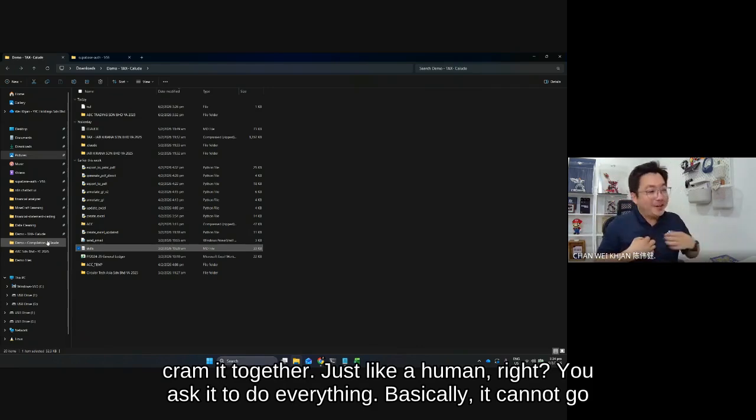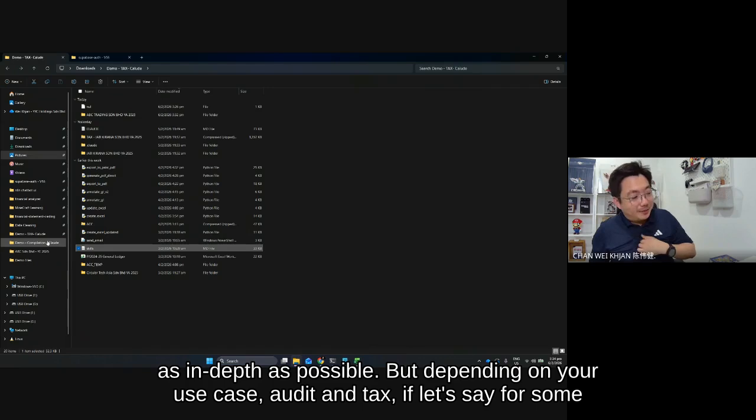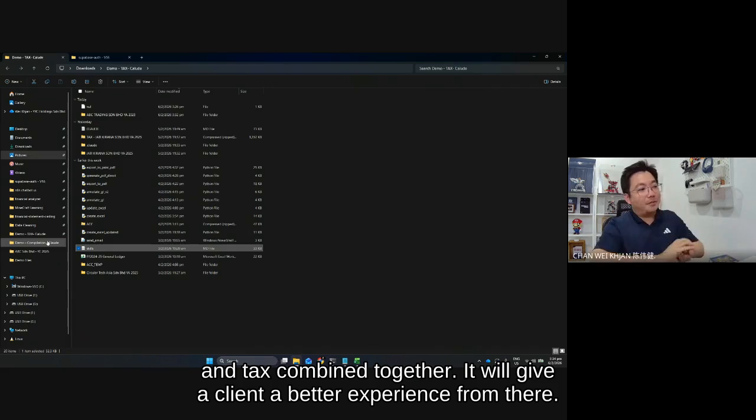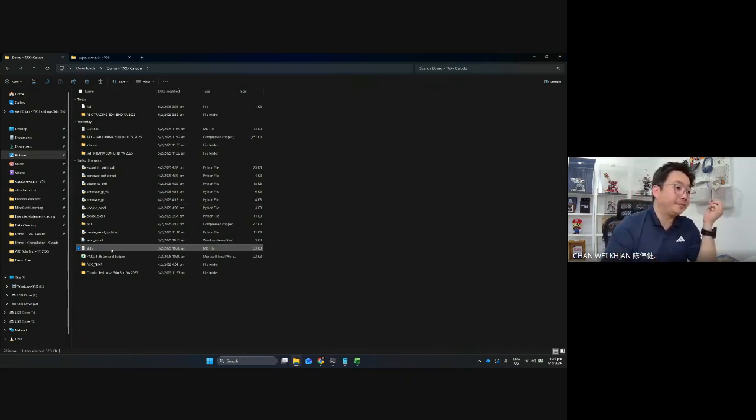Just like a human, if you ask it to do everything, it cannot go as in-depth as possible. But depending on your use case, audit and tax, for some smaller clients you may want to combine, and you can try to combine them. Then you can issue the query, audit and tax combined together. It will give your client a better experience from there.